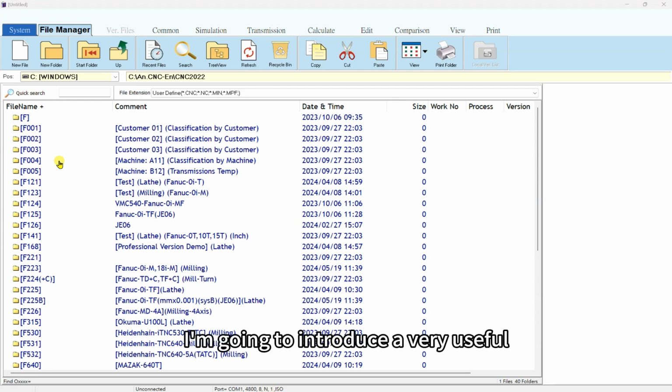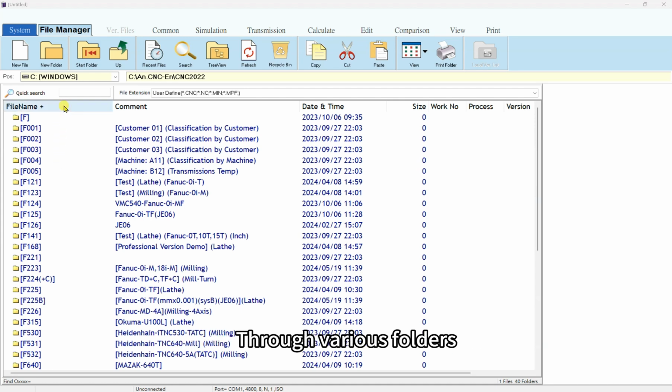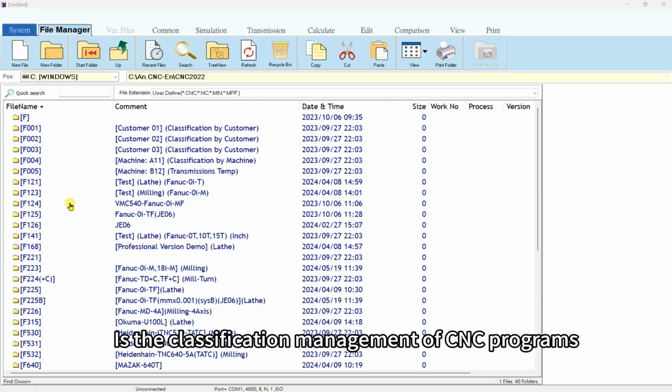Today, I'm going to introduce a very useful program management system. This is the main screen of the software. The purpose of the main screen, as you can see, is to manage customer classification through various folders. The main task here is the classification management of CNC programs.